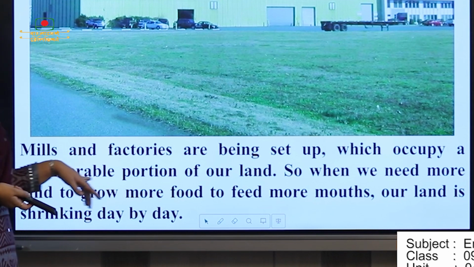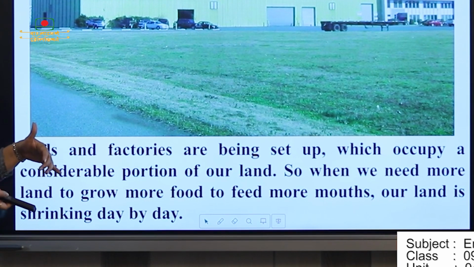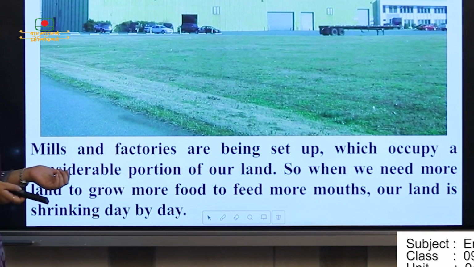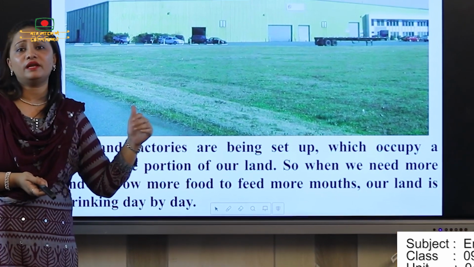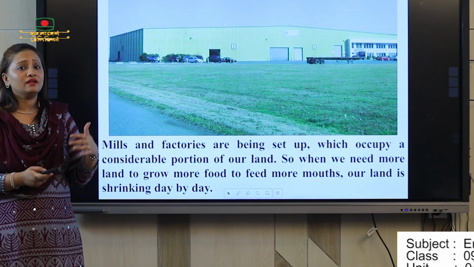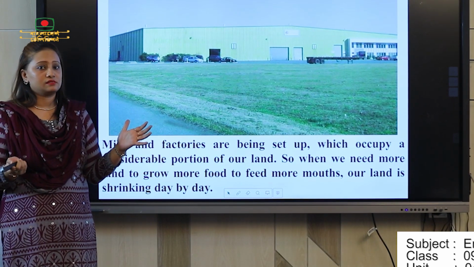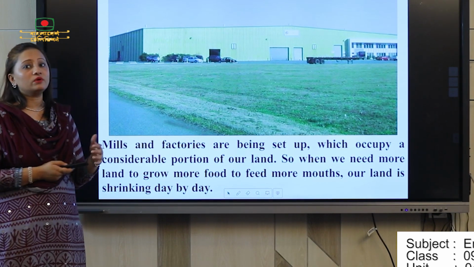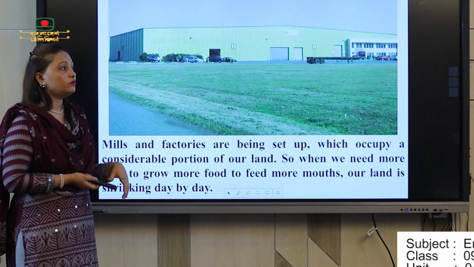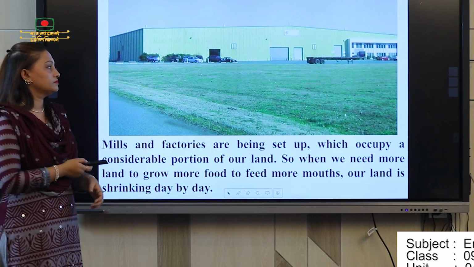And this is the picture of mills and factories. Mills and factories are being set up which occupy a considerable portion of our land. We need more land to grow more food to feed more mouths, but our land is shrinking day by day. Mills and factories already occupy some land in our country because they are taking a huge place in Bangladesh. So we don't have enough place to produce our food. We don't have proper production.